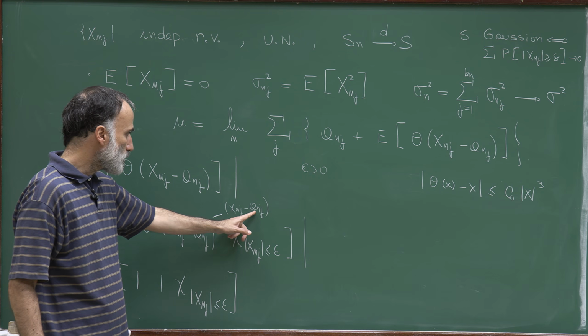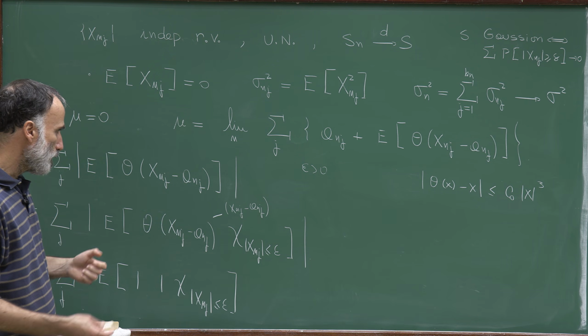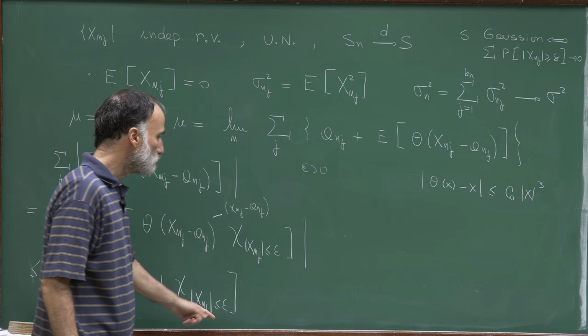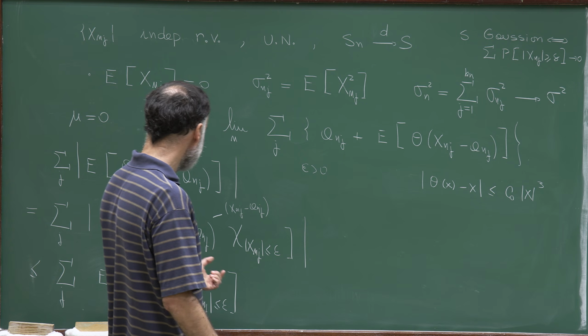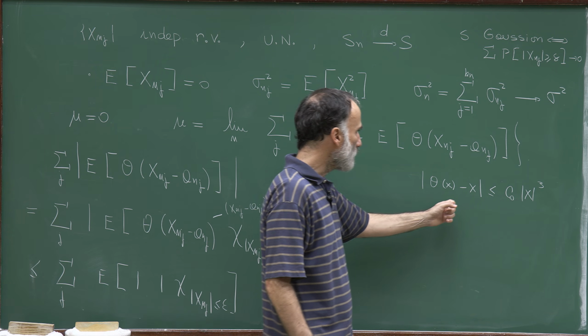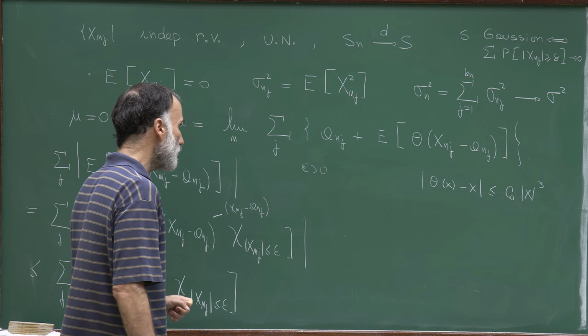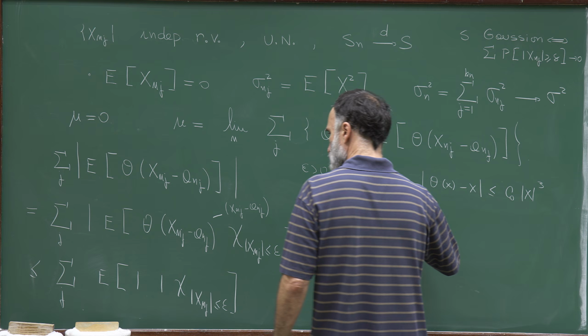For n sufficiently large, a_{n,j} is also bounded by epsilon uniformly in j. And if I take epsilon smaller than 1/2, I have that X_{n,j} minus a_{n,j} is bounded by 1. Therefore, I can apply this inequality to bound this expression by a constant